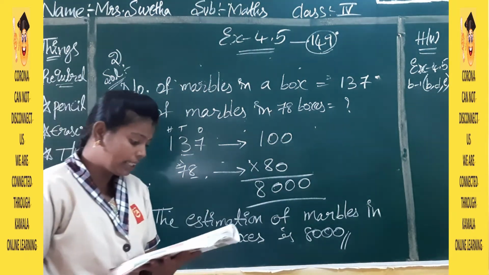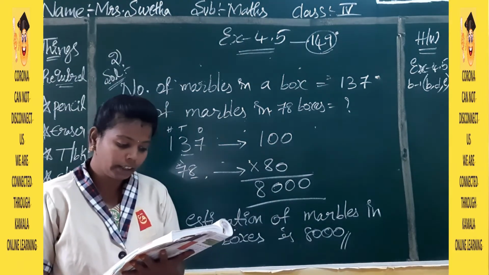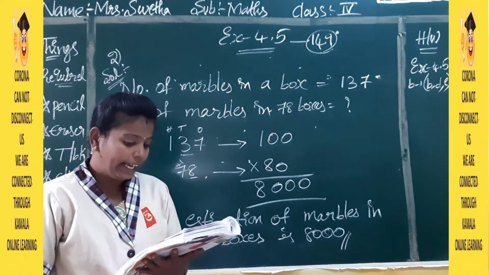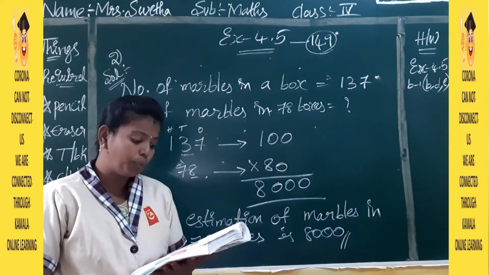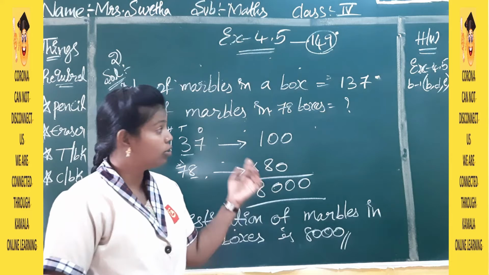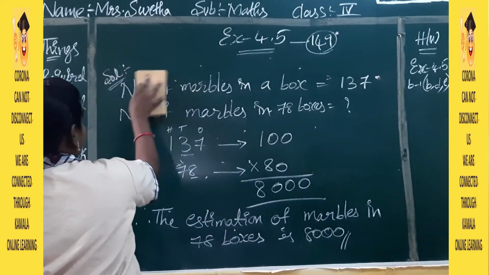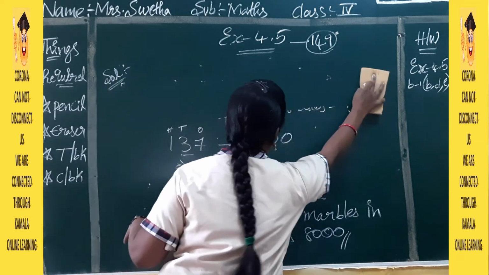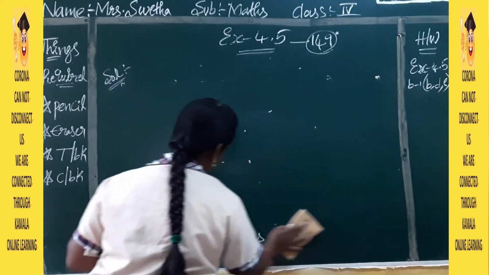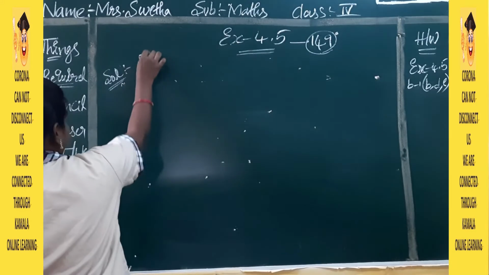The third one is also in the same way. A shelf in a music shop can contain 784 music CDs. Estimate how many CDs can 198 similar shelves contain. So this is also same like your second question only. First you have to write the sentence, then do the estimation, then multiplication. Okay. Third one.